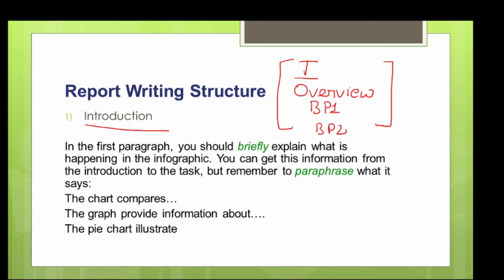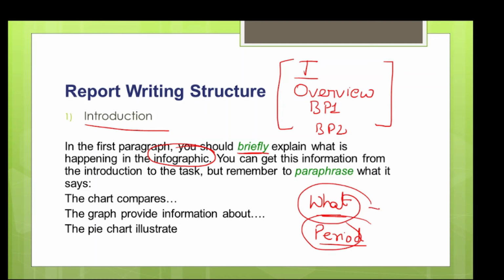So first thing you have to write is the introduction. This is the first paragraph where you have to briefly explain what is happening in the infographic. Two things are very important when you're writing an introduction. What that diagram covers, what is the information that is there in the diagram, and for what period. So whether it's for 2 years, 3 years, 10 years, what is the time duration.